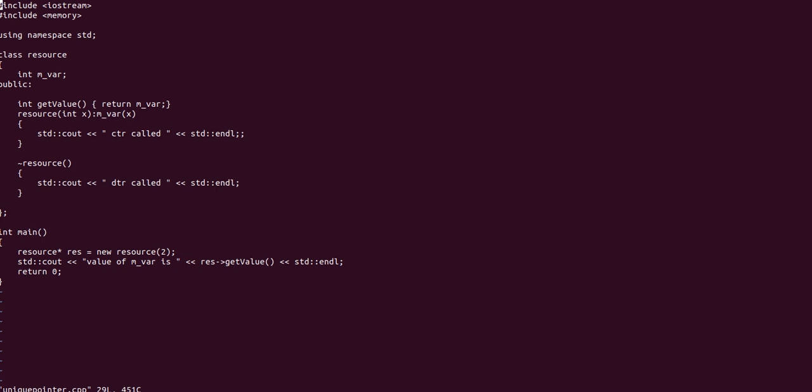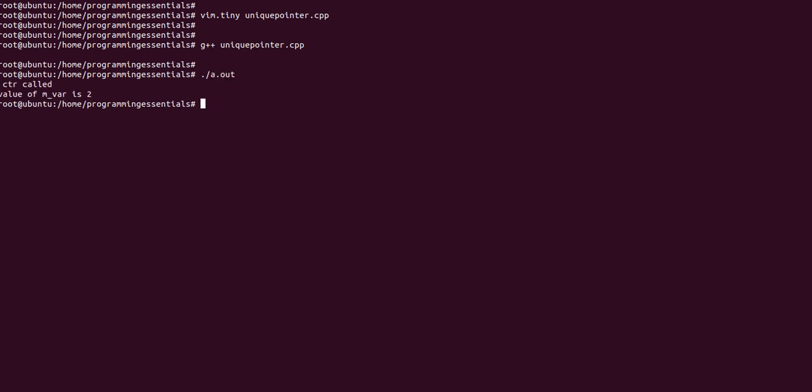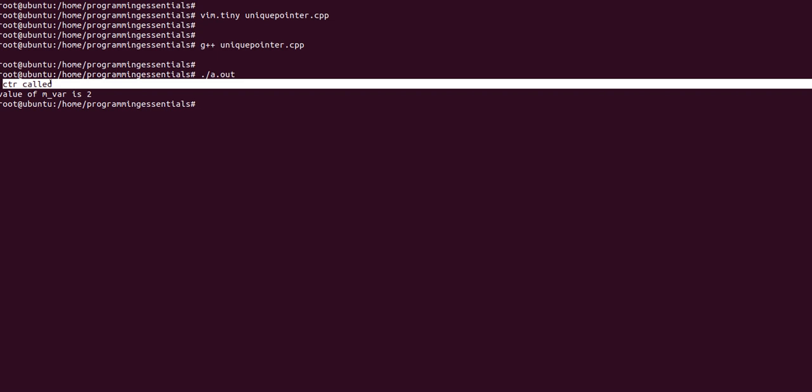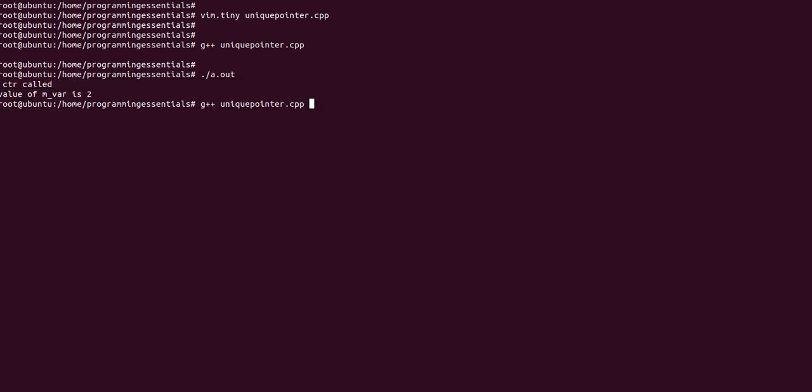Now if we run it, it's compiling, and then it only gives me the constructor called and the value. The destructor is not called because I didn't call delete upon that pointer.